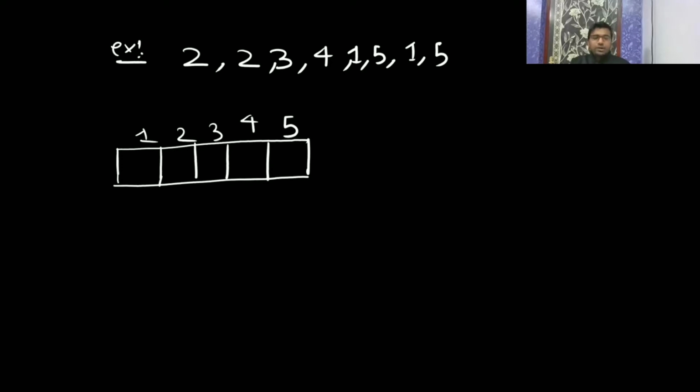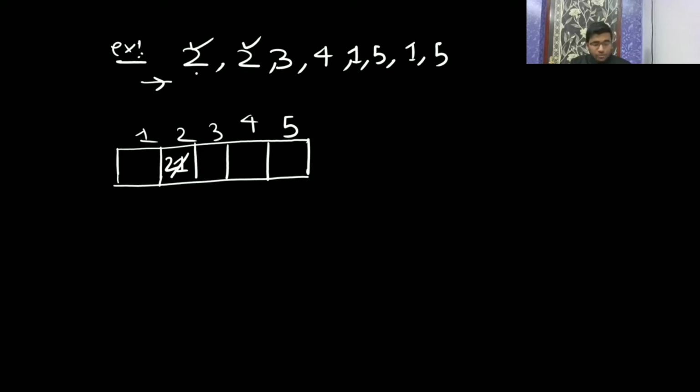Now you will scan the input that they have given you to sort, from the start. Here you see 2, and you count how many times 2 is occurring. Once. You start from the left, 2 occurred once, then again 2, so now 2 occurred 2 times, so you update it with 2. This array is going to give you the number of times that 2 occurs, the number of times 3 occurs.